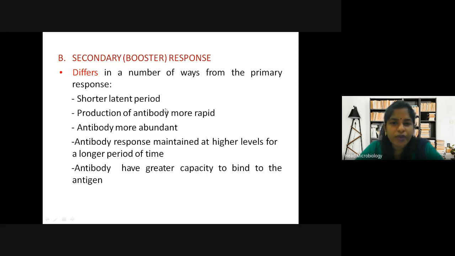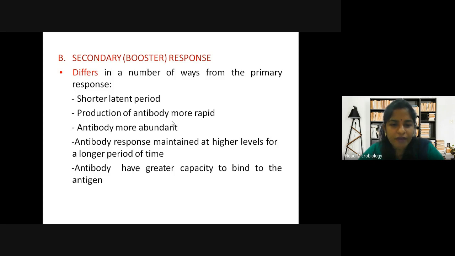Then production of antibody is more rapid because it is the booster phase. Then antibody is more abundant. The antibody response is maintained at higher levels for a much longer period of time.